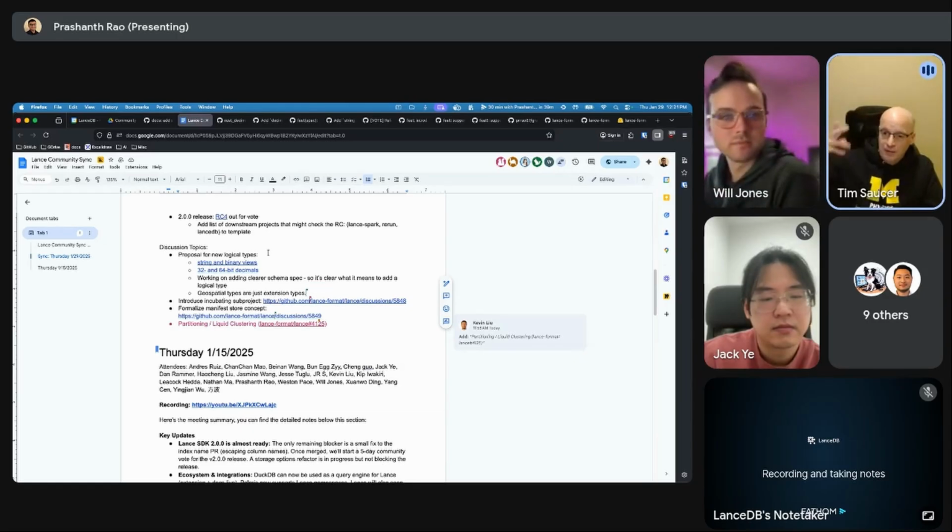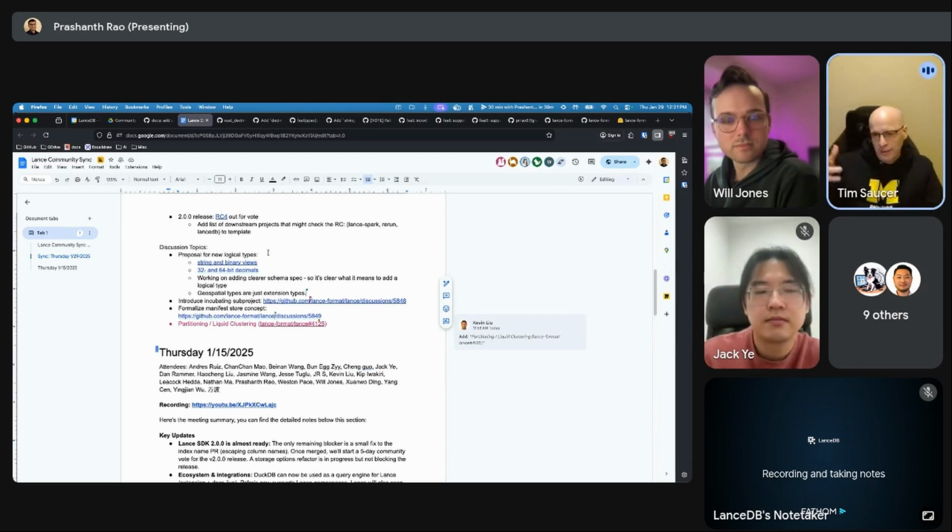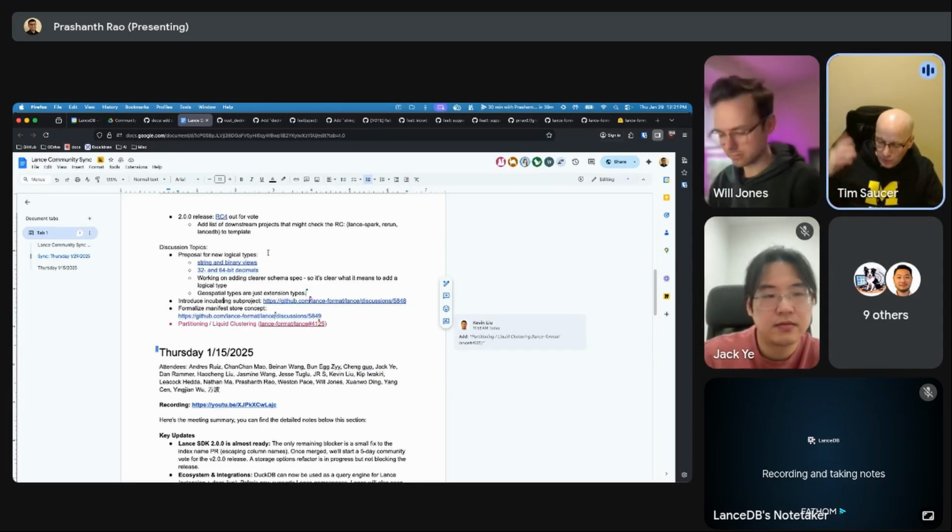Is it just that we've chosen to support a subset, like JSON or whatever? I'm very new to the Lance implementation here, so that's one thing that comes up.